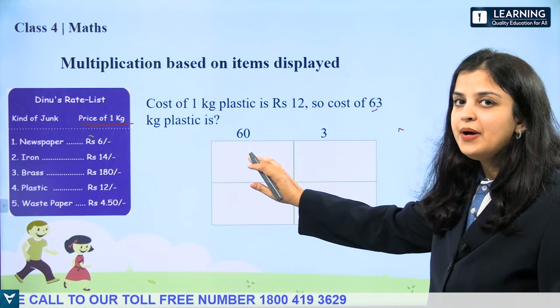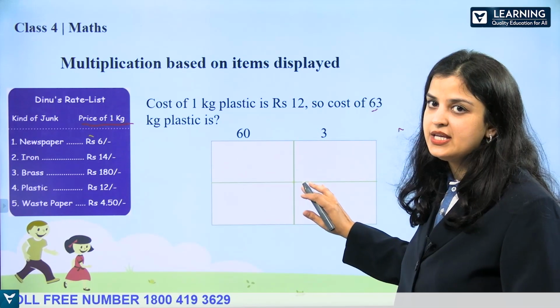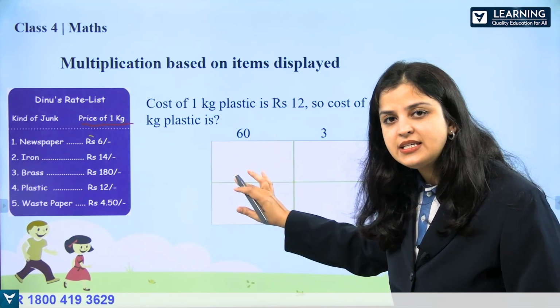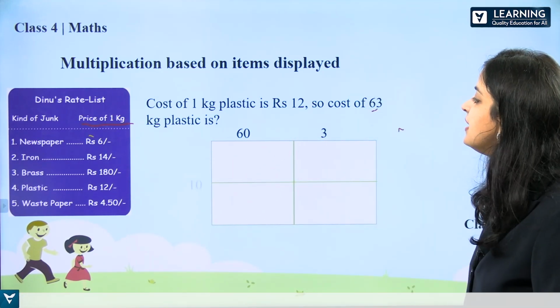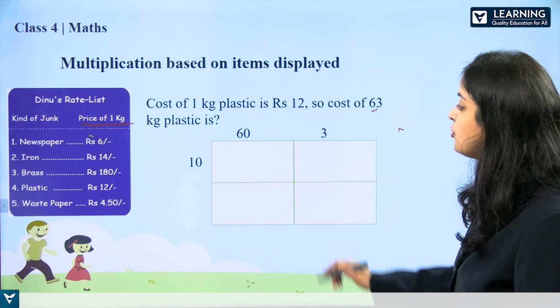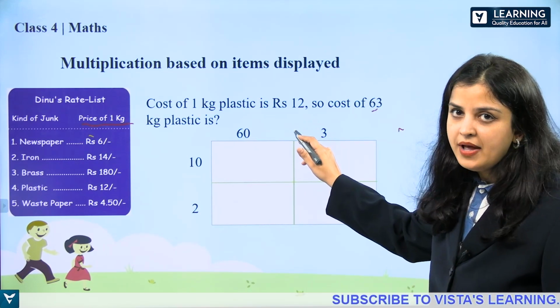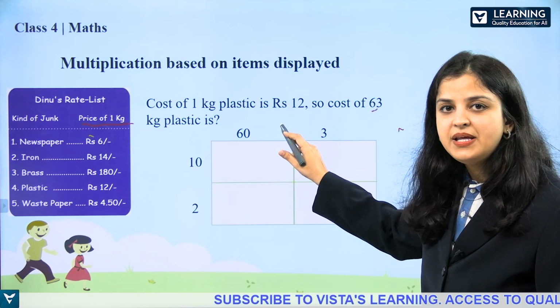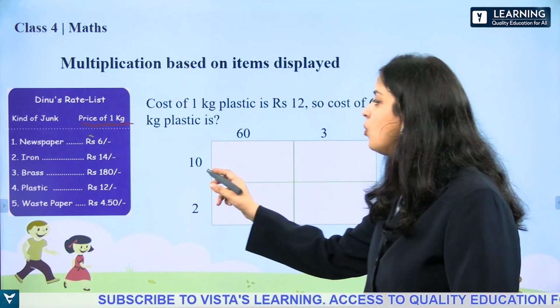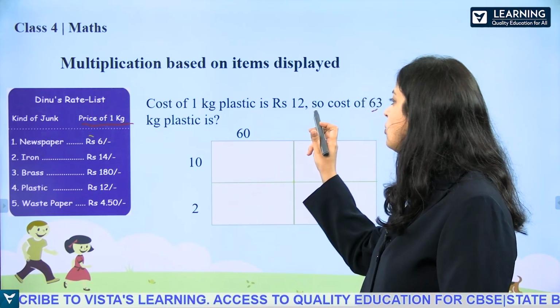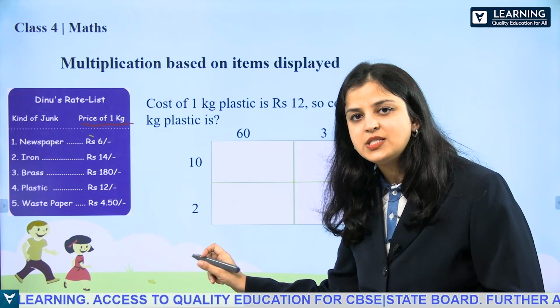So on top I have written 63. 6 tens means 60 and 3 ones. Now on the left side I am going to write 10 and 2. In the number 12, 1 is in the tens place. 1 ten means 10 and 2 is in ones place, so I will write 2 in this way.